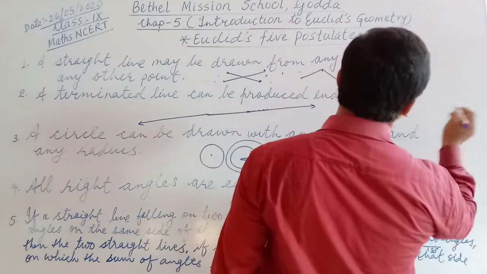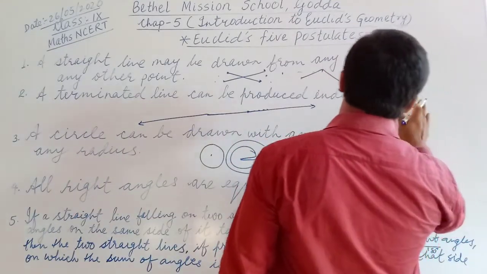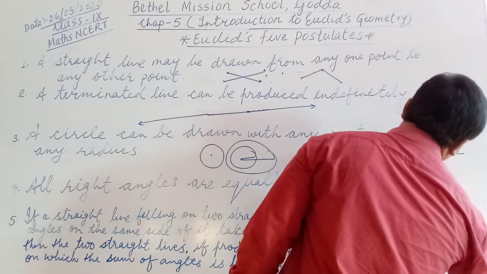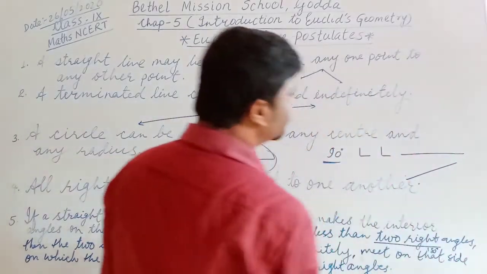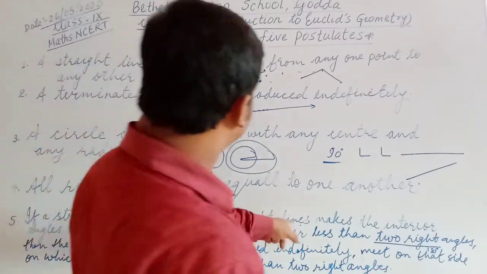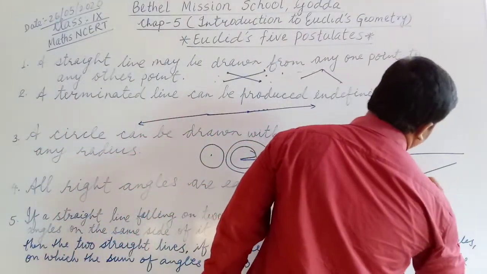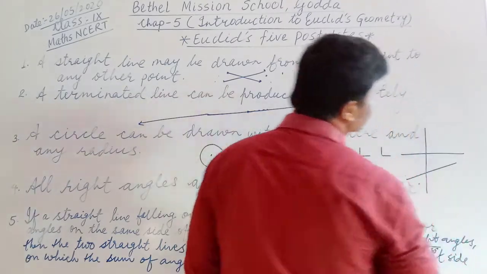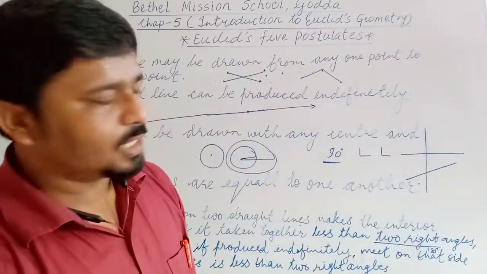What does it mean? You can see there are two lines. If a straight line falling on two straight lines, you can see there I have taken two straight lines and one line is falling on the two straight lines.